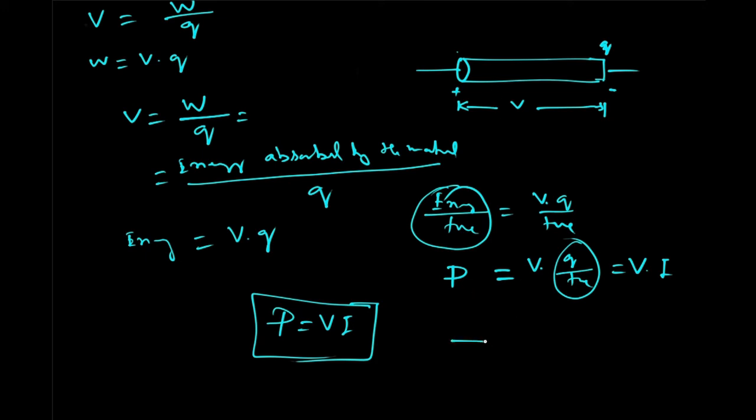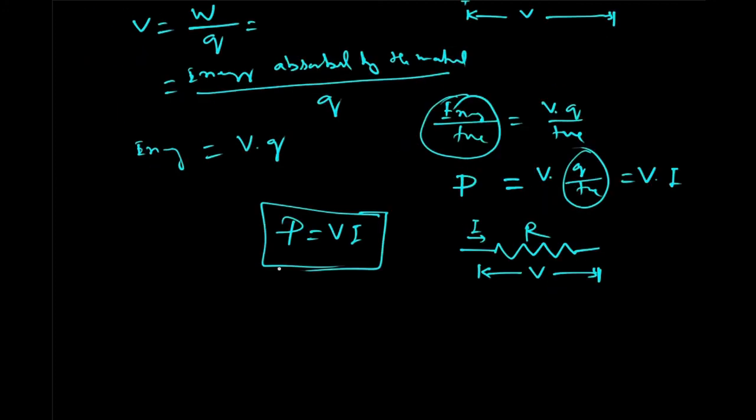So if this conductor is represented by the resistance R, the current flowing through this is I, and the voltage across the resistance is V, power P is equal to VI. That much power is consumed by this element, and it is absorbed from the source. It is connected to some voltage source, and that power is absorbed by this element. It may be converted into light or heat, or if there is no resistance and some motor is connected here, it will be converted to mechanical energy.